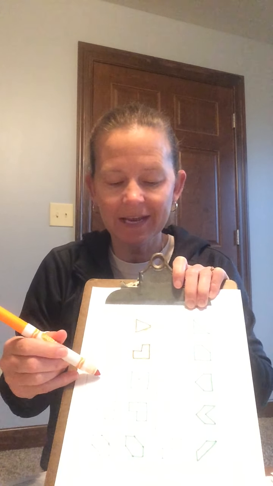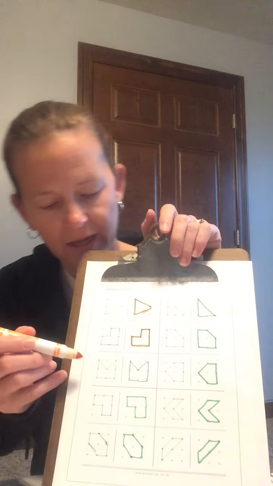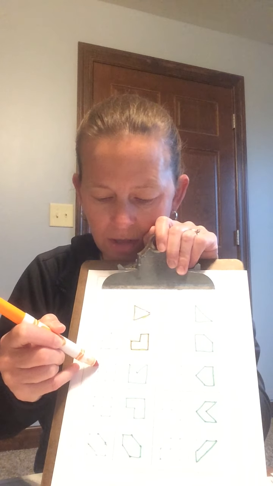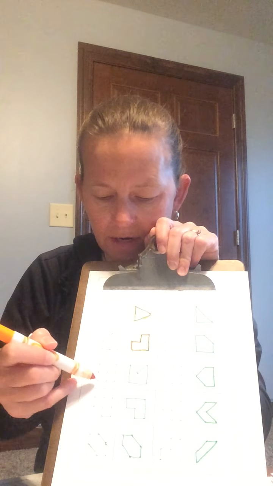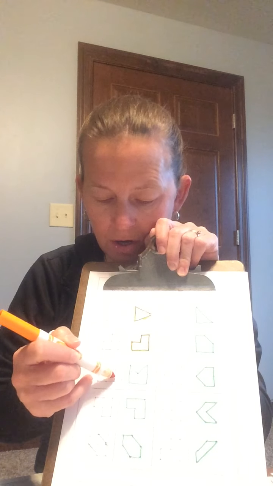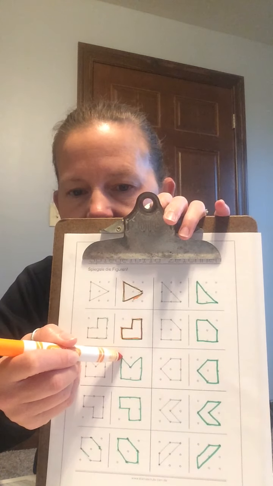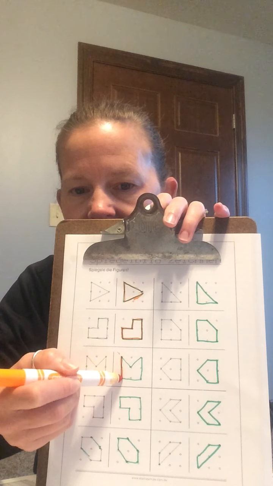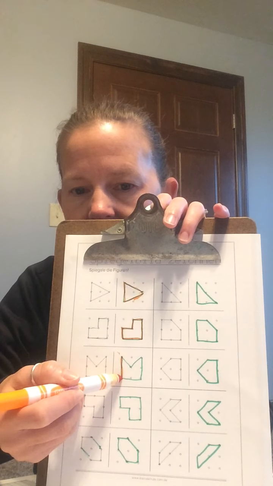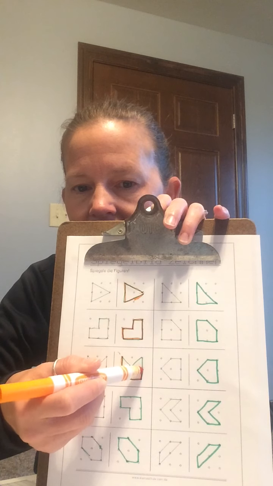Okay, this next one. Let's look at that next one. It looks like they made a long line down here, then a long line across on the bottom, and a long line up. Okay, so let's do that. Long line down, long line across, and a long line up.